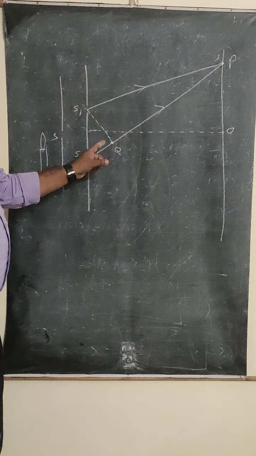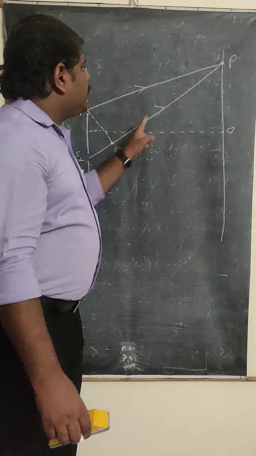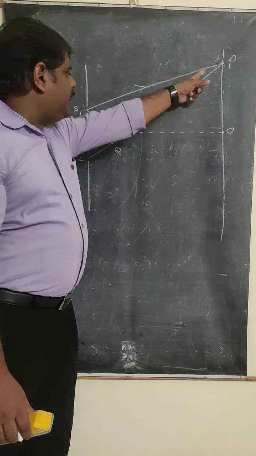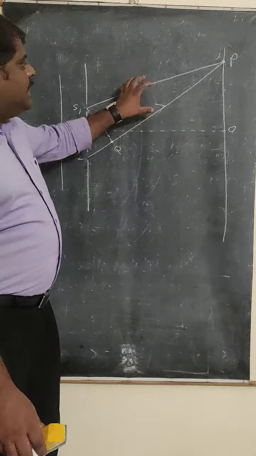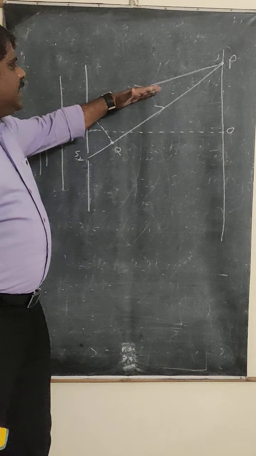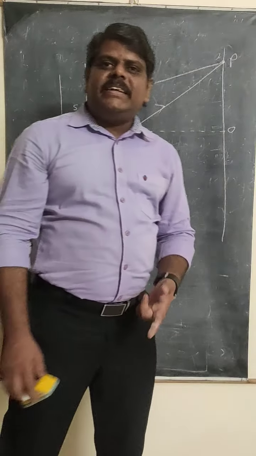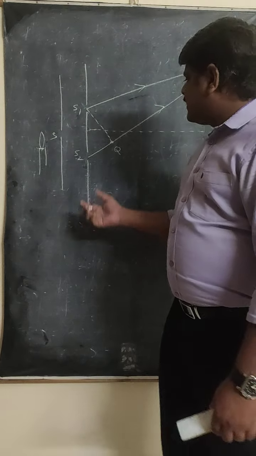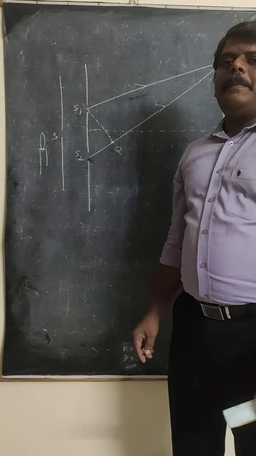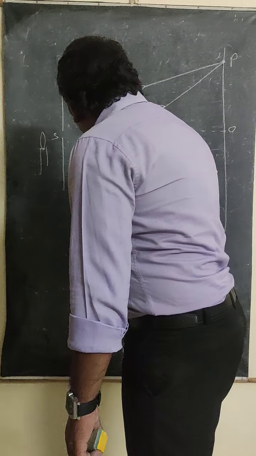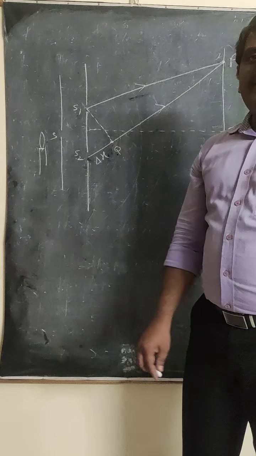Now in this diagram, you can observe S1P and QP. These are the same distances. Whatever distance S1P is, the same distance is QP. That means the extra distance travelled by the second wave is S2Q. This is called the path difference, and it is represented by delta x.